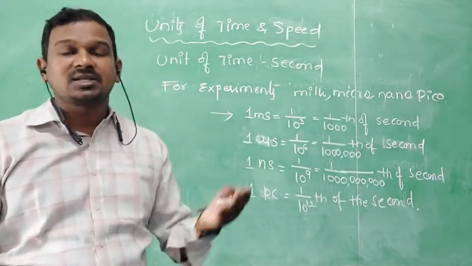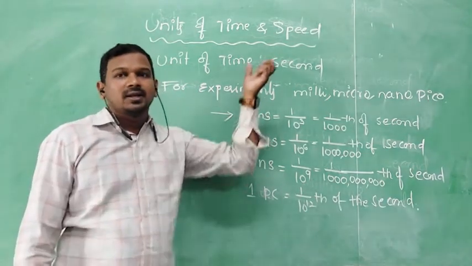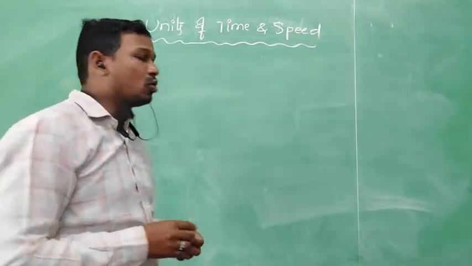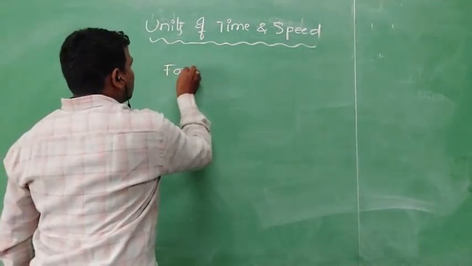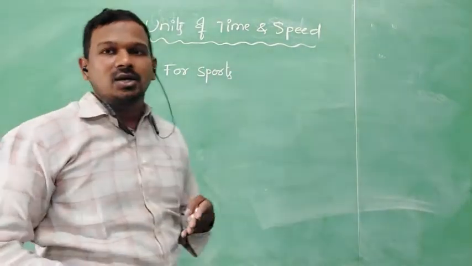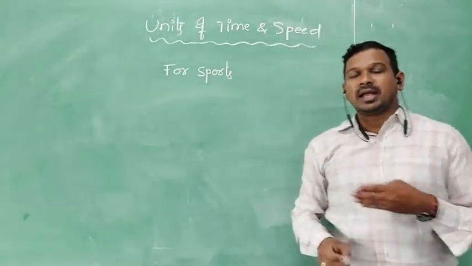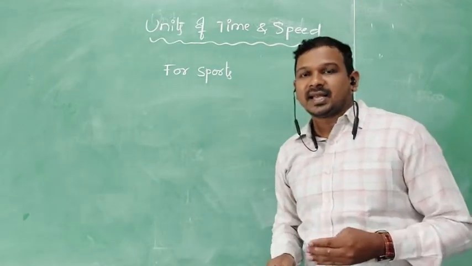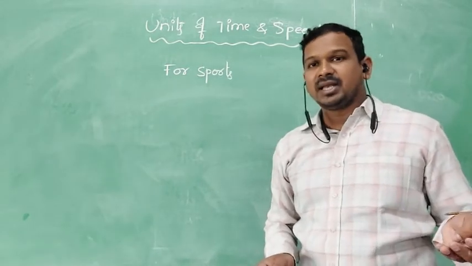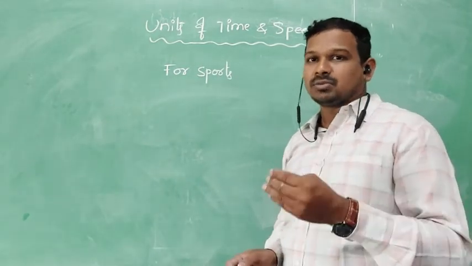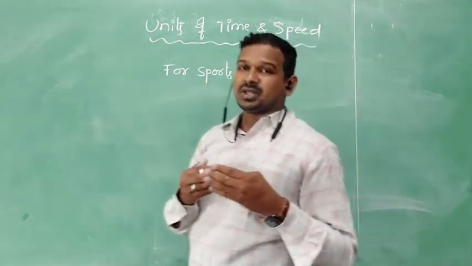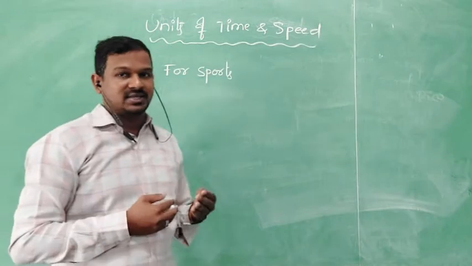For sports, they will decide who reaches the winning line first, who is second, based upon time only. As we discussed earlier, who comes fast, who comes slow, with the help of comparison only we can decide who is first, who is last.